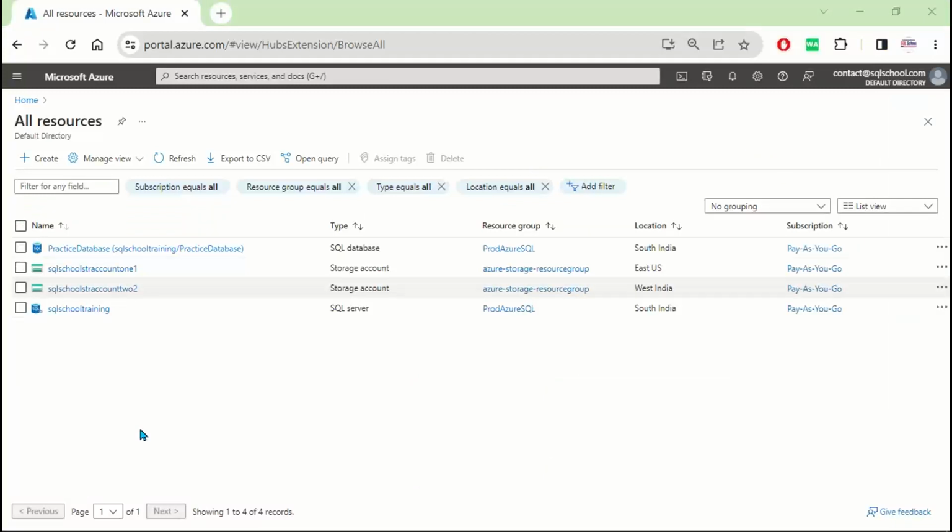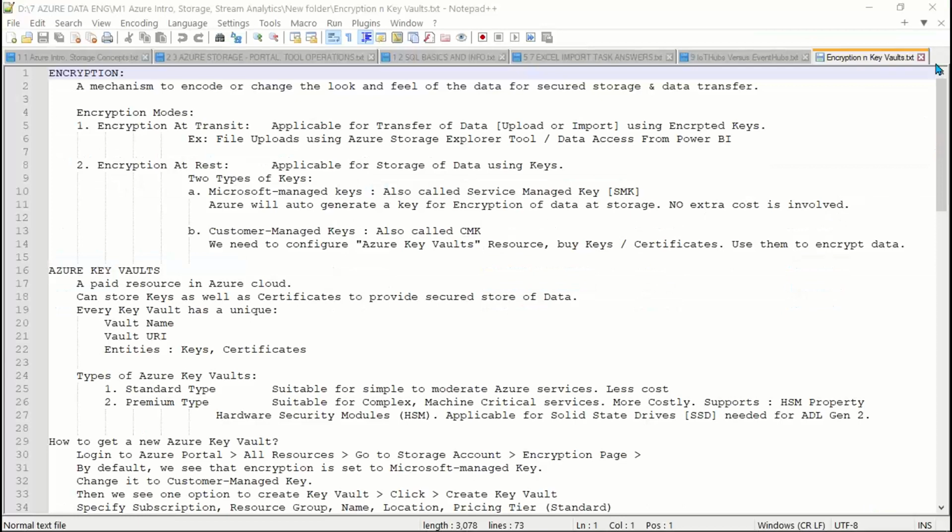Let me just take you to the notes first. Let's understand what is encryption, why we need it. Then we'll slowly understand how to get it, how to implement it. Then comes the pros and cons as usual. Let's get started slowly, step by step. Let's understand